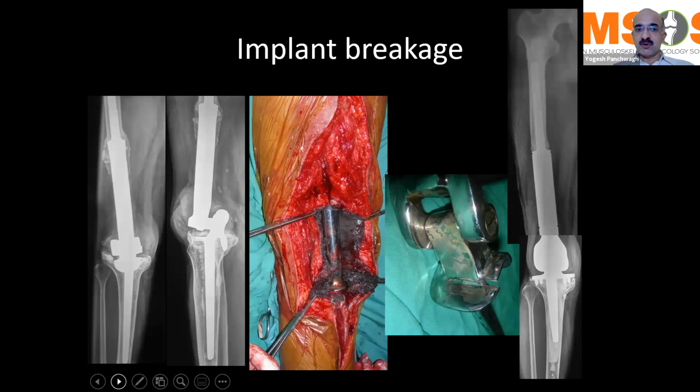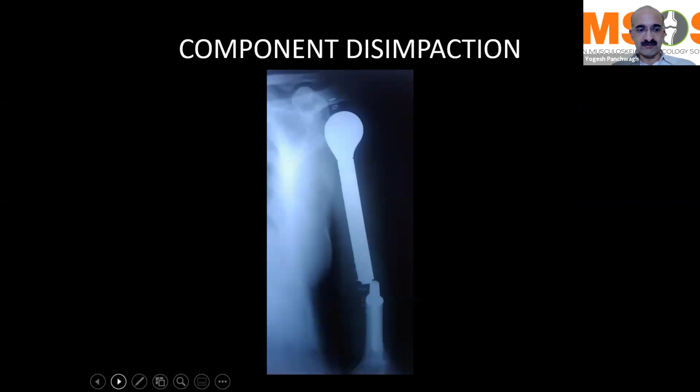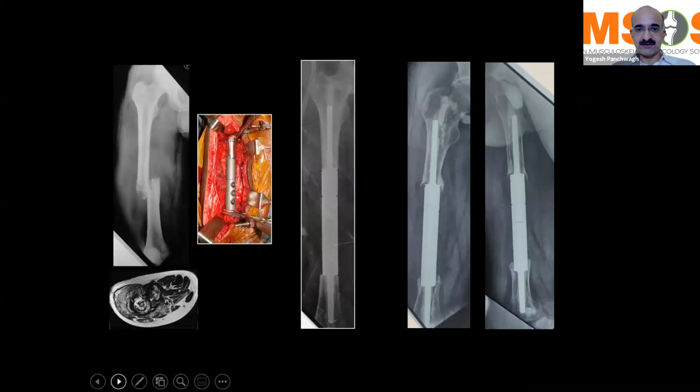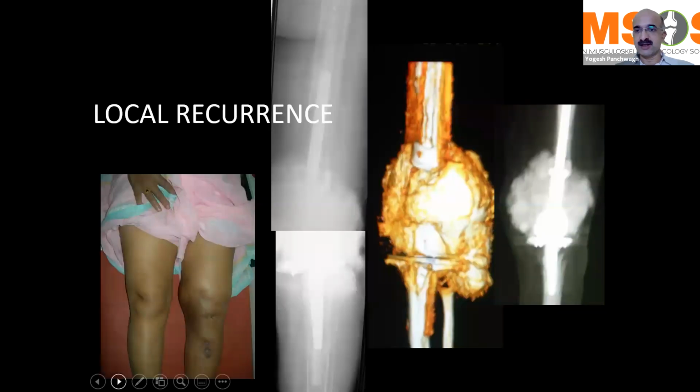Implant breakage is one of the commonest complications if you are not going to use a good quality prosthesis, and sometimes you'll have to go down and revise the entire implant. Aseptic loosening can also occur in these types of intercalary implants, and you may have to be ready and counsel the patient to revise the entire reconstruct again.